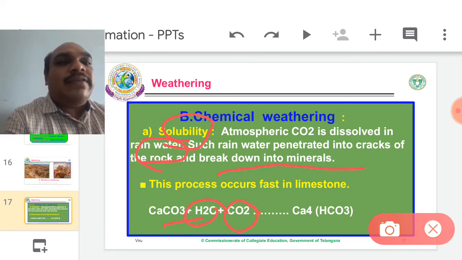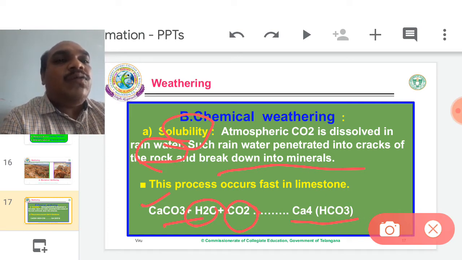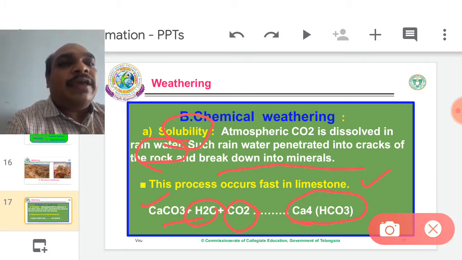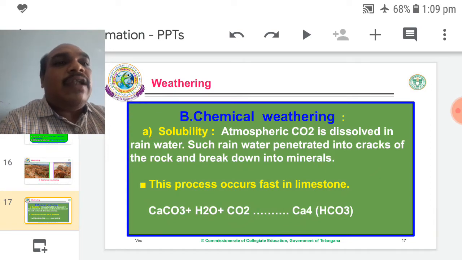water and carbon dioxide. When carbon dioxide and water come together, they penetrate into stone. Stone means calcium carbonate, and it penetrates into rock slits and cracks. In that moment, it breaks down into small pieces. Calcium bicarbonates are forming. This is simply called limestone. So limestone is forming in solubility.